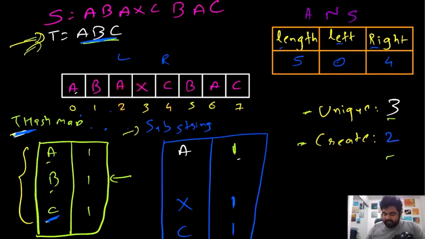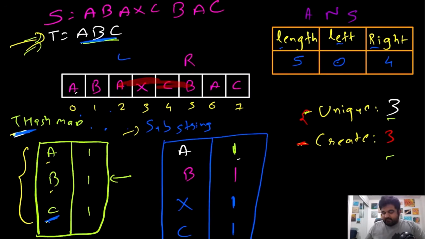We don't have a b entry, which means we will have to move the right pointer until we find b. Lucky for us, b is actually right next to the right pointer. So now the right pointer is over here and b is over here. So b is 1, we add an entry, and now we have created all 3 elements needed rather than 2, and we are done with this case, right? So this new substring is also a potential answer.